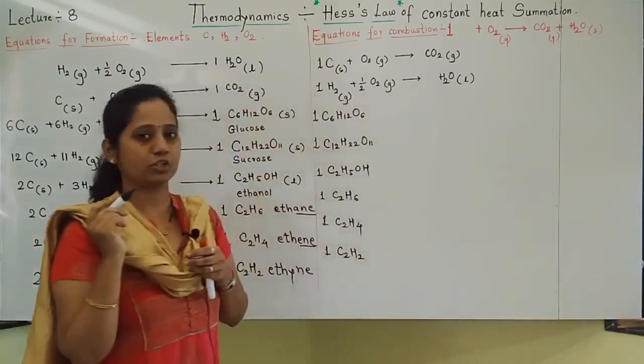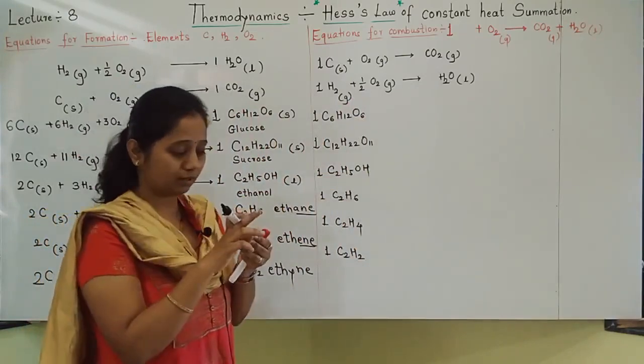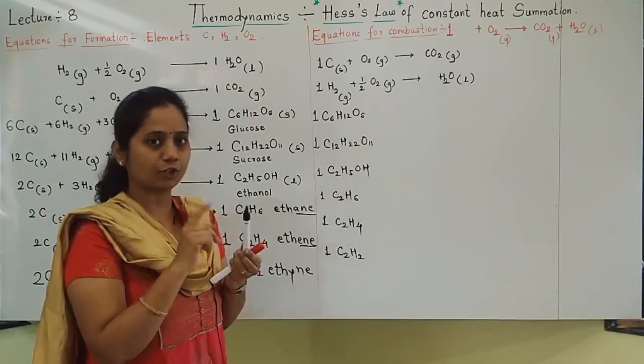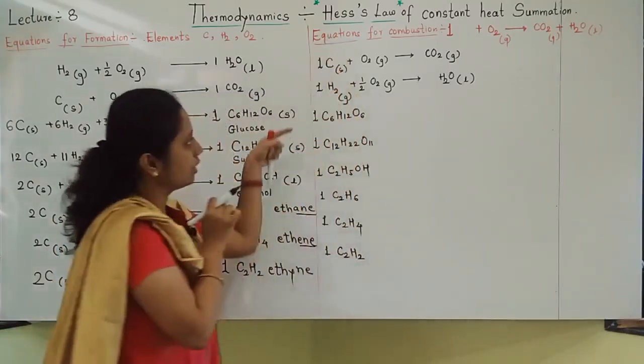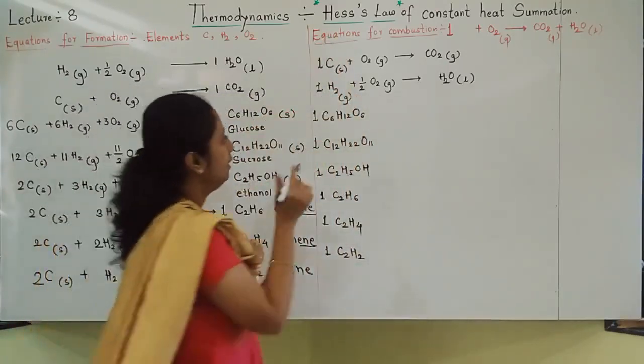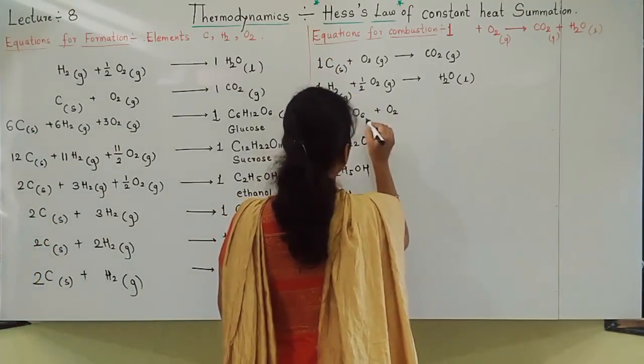These many combustion equations I will write, students. Go on understanding, practice writing the equations, and then we'll start the problems. Whoever is undergoing combustion, always I am taking 1 mole. Then I will add oxygen to this.